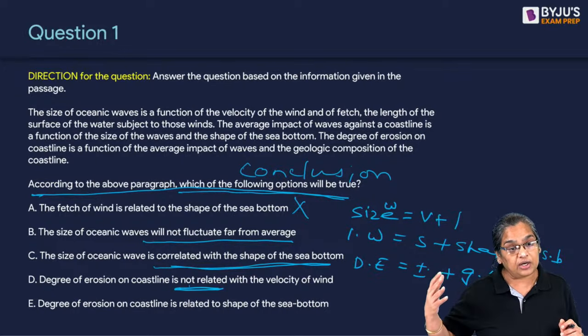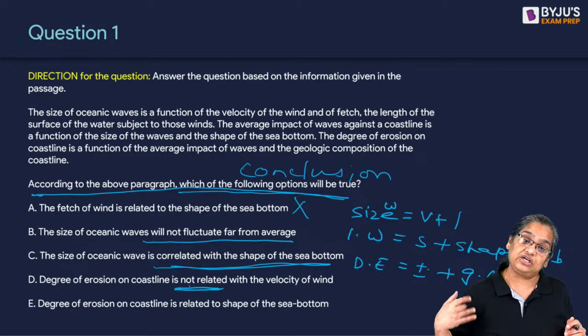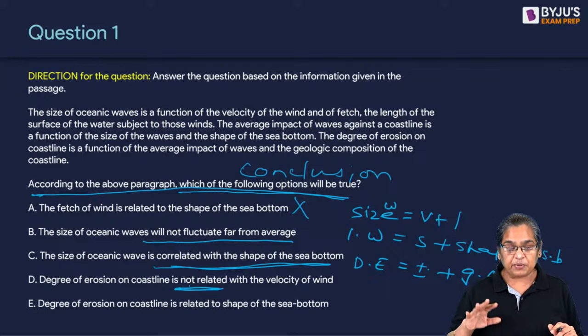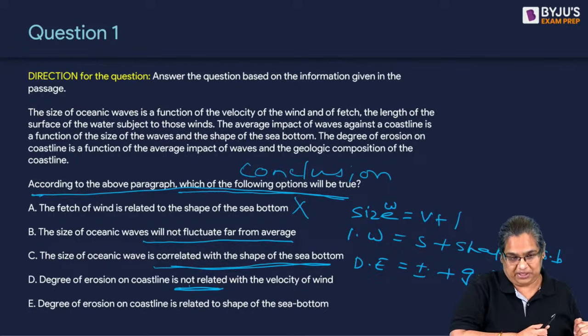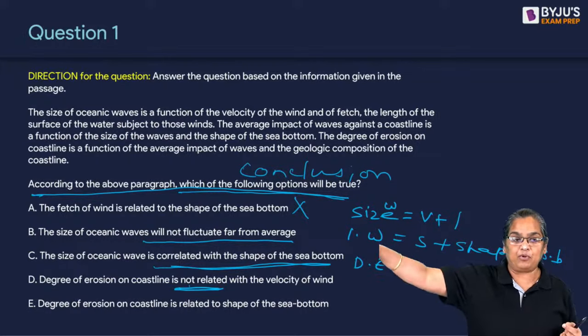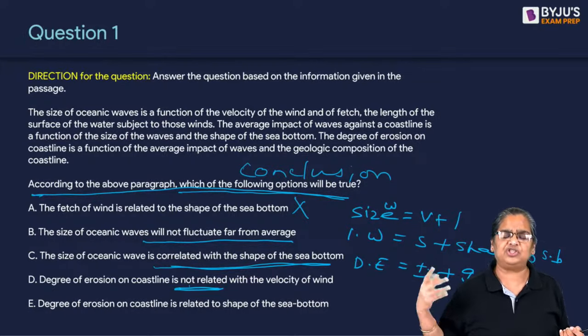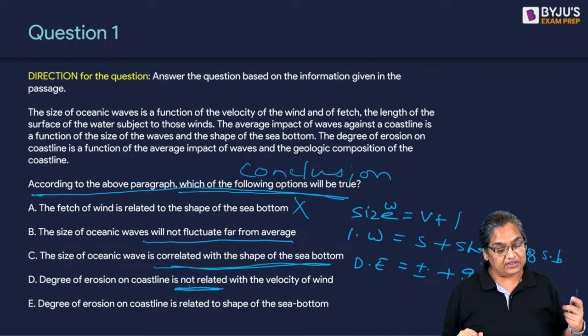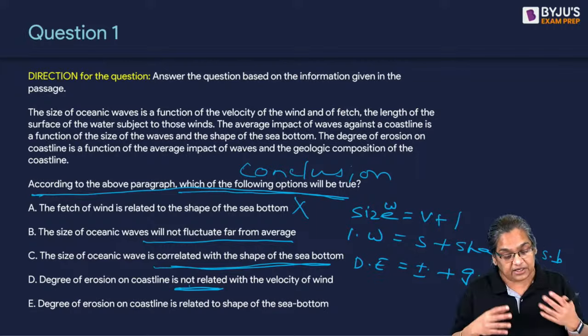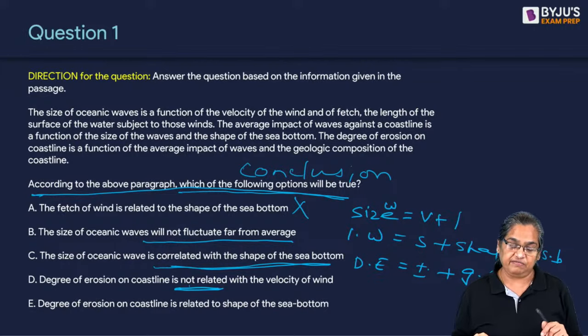That does not mean you can draw an inference on what it is not related to. Just because you introduce a cousin to me, you say, oh, he's related to me. I am related to A, B and C. Doesn't mean I'm not related to C, D and D. I have just not mentioned it. So you can't say anything about D. Whether the erosion is related or not related to the velocity of wind, we do not know.